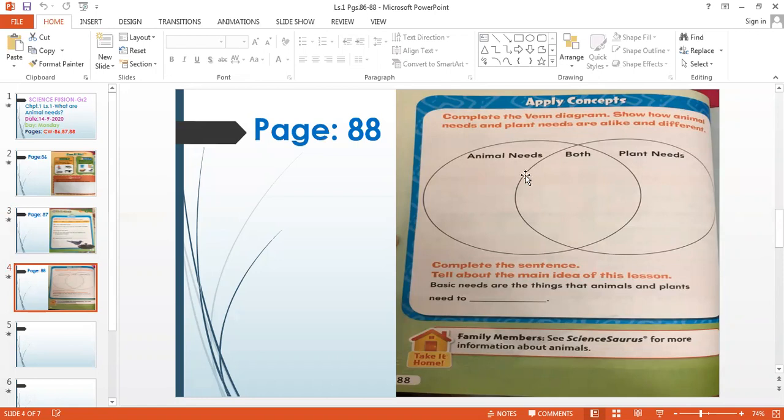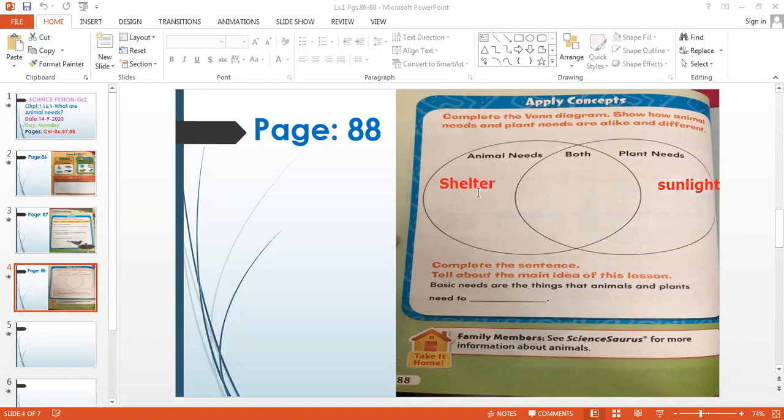So animals need shelter. Let's write here shelter. And what do plants need? They need sunlight. So animals need shelter and plants need sunlight.